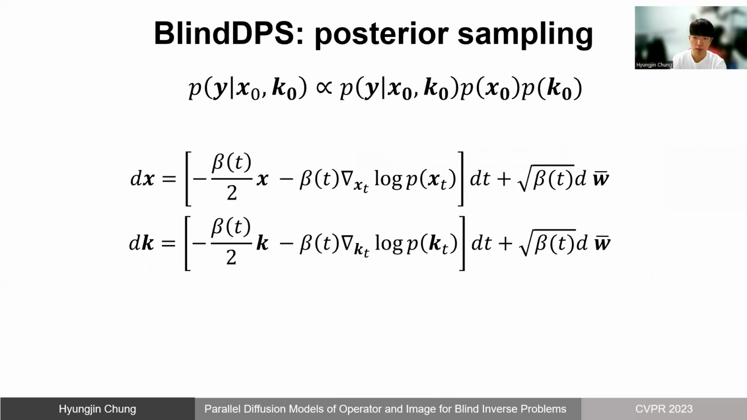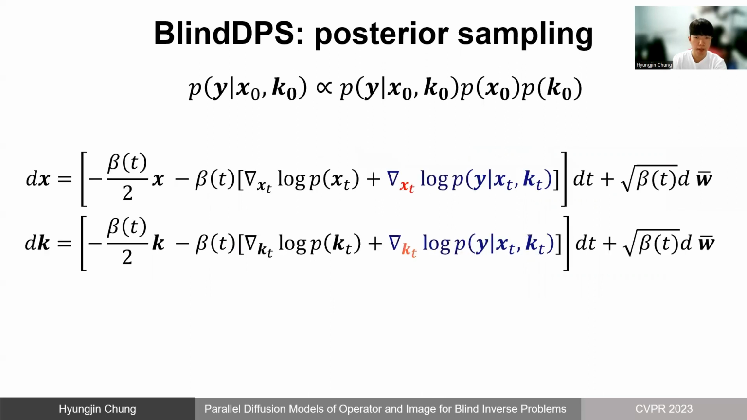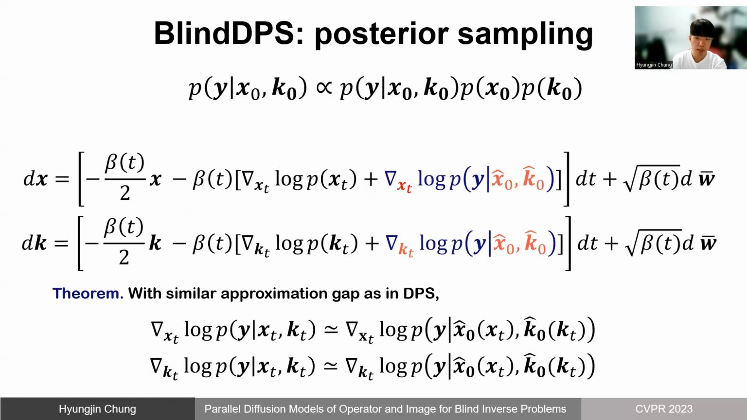Now, in order to achieve posterior sampling, we first construct two independent reverse SDEs. If we were to run these two processes, we would get prior samples independently from p_x and p_k. To actually achieve posterior sampling, we plug in the likelihood term. However, similar to DPS, this term is again intractable. In order to make the terms tractable, we devise an approximation method that replaces x_t and k_t with the Tweedie denoised estimates x0 hat and k0 hat, and formally show that the approximation error is well controlled.